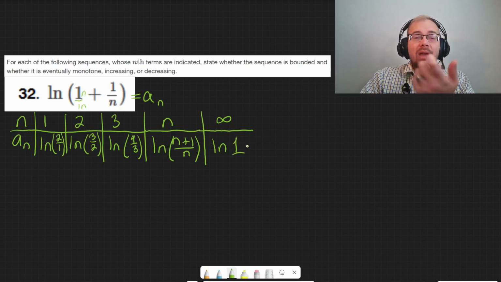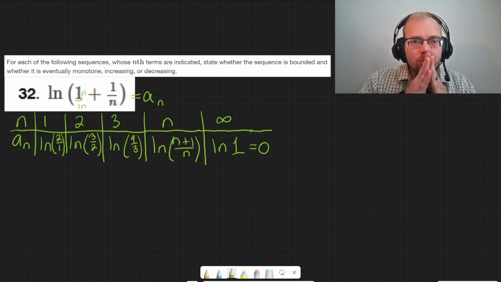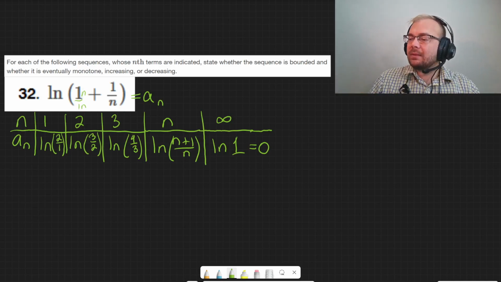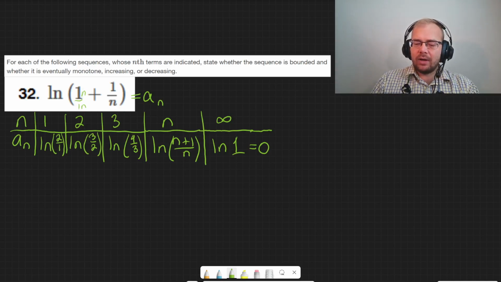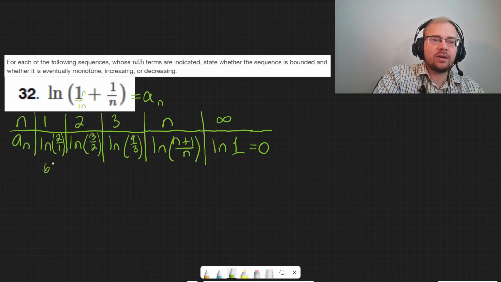And the ln of 1 is 0. Okay, so now we just need to estimate some of these values. I'm going to whip out my calculator here because I don't know these values by heart. We want to find out what the ln of 2 is first. So that is 0.69. I'm going to write these estimates down below here.